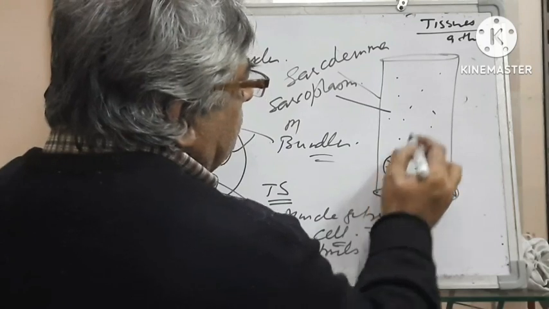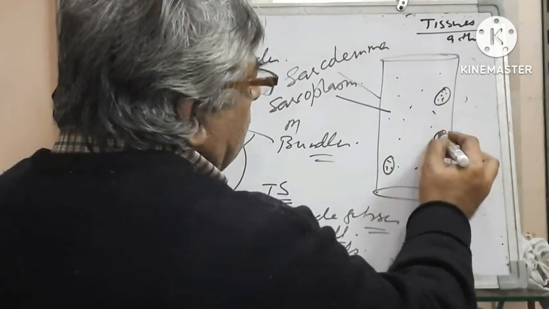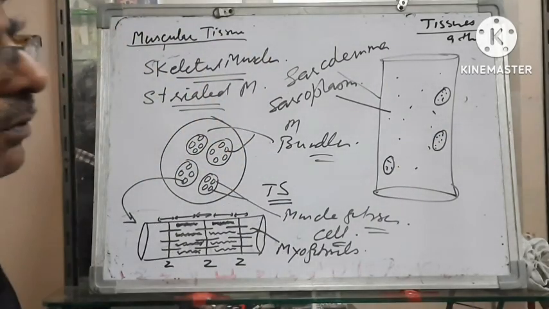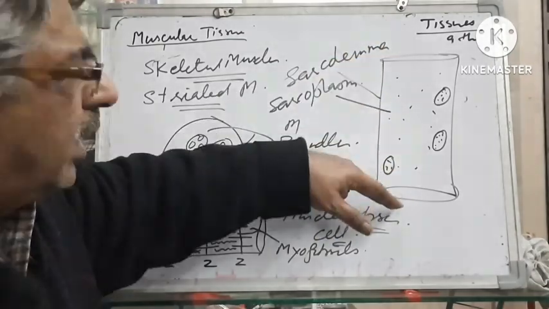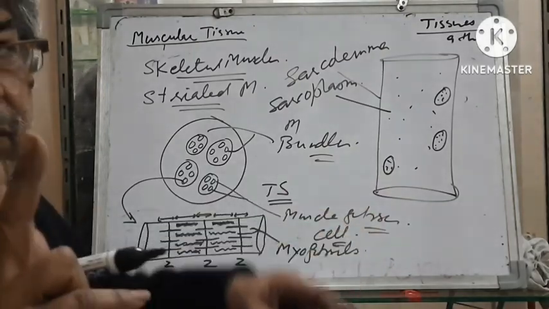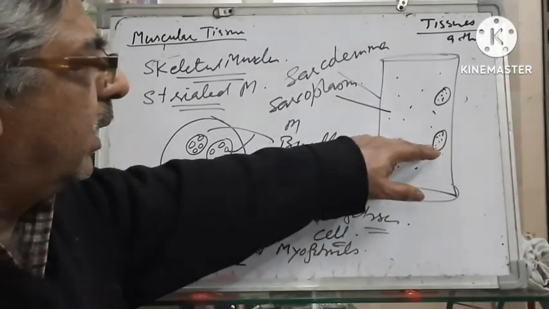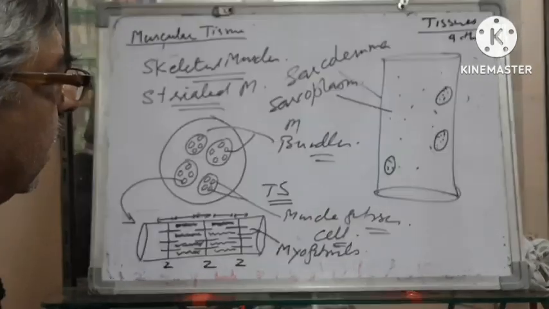This is one nucleus, another nucleus, here one more nucleus. So the skeletal muscle fibers are long, cylindrical, made up of two types of contractile proteins, and they are multinucleated.